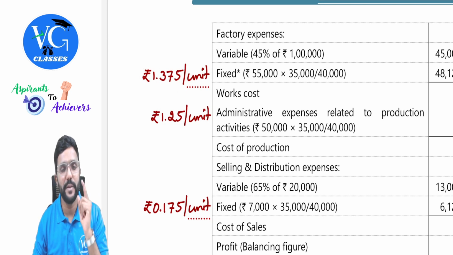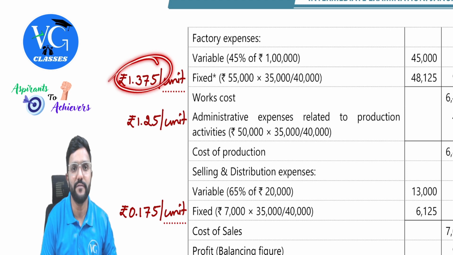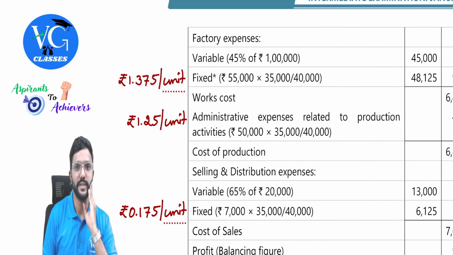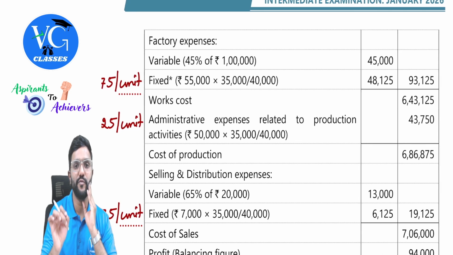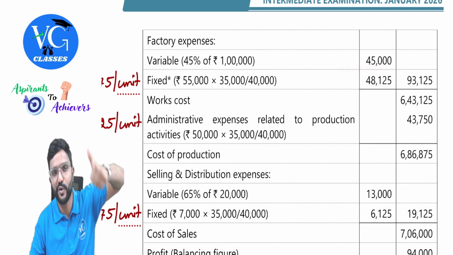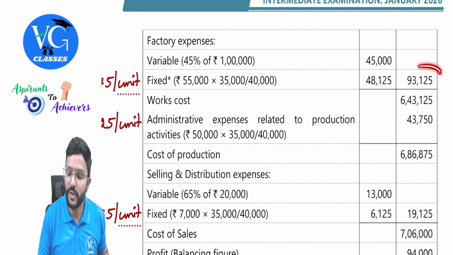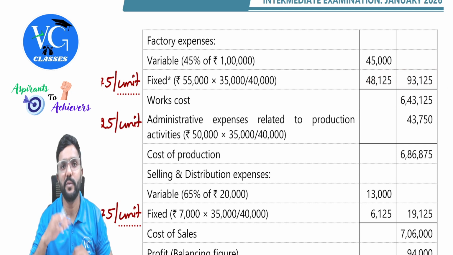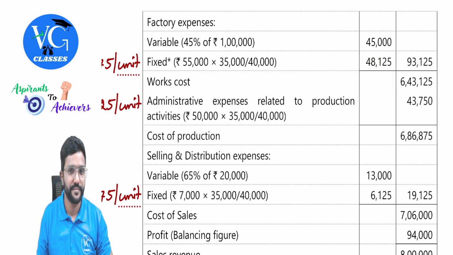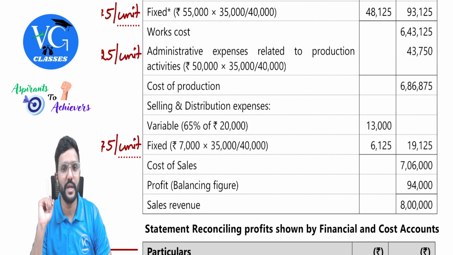As and when we produce each and every unit, how much would we be charging? 1.375. Totally how many units have we produced? 35,000 units. So how much fixed factory overhead is absorbed? 48,125. Hope you got it. So the total comes to 93,125. So there is an under absorption here. So works cost is 6,43,125.